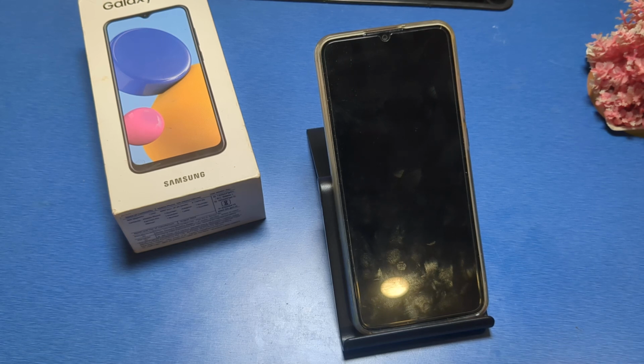If your Samsung keyboard is crashing or having another problem, it will fix it.